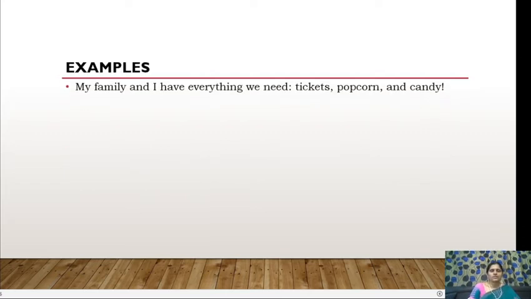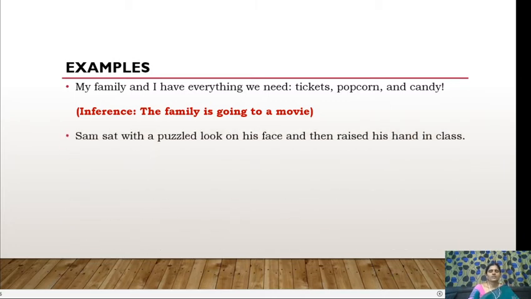Let us see one example. My family and I have everything we need: tickets, popcorn, and candy. When you read this line, what you come to know is the family is planning to go somewhere. Which place? The things they carry are given clearly: tickets, popcorn, and candy. Usually people carry these things to a theater. So we can make an inference based on the evidence that the family is going to a movie.